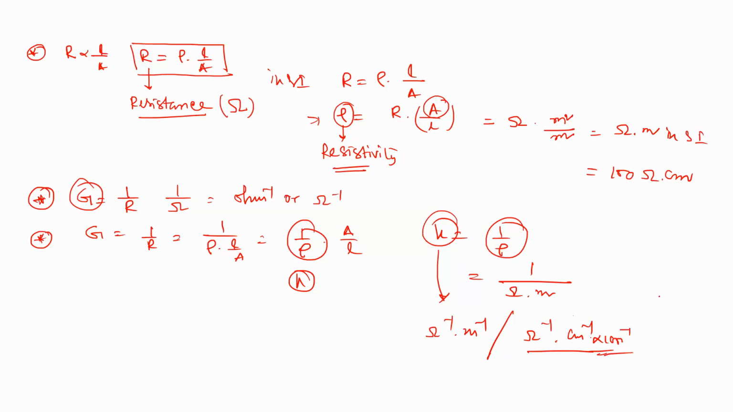These are the very important laws about the conductance, the resistance, the resistivity and the conductivity, and these are the units. These are very important things. So G is the conductance and K equals the conductivity.